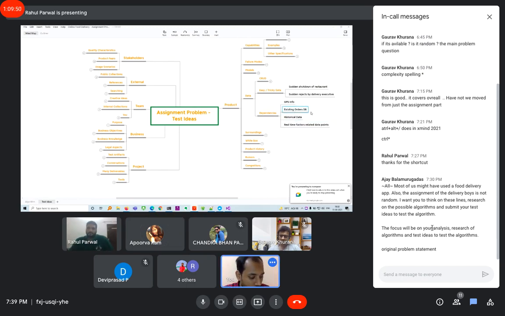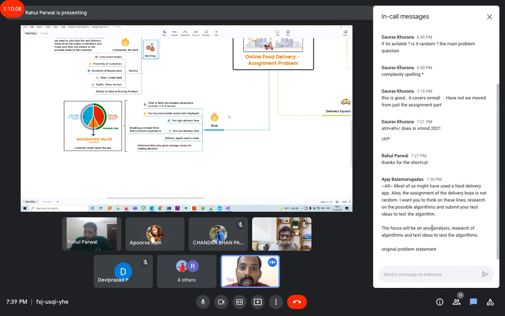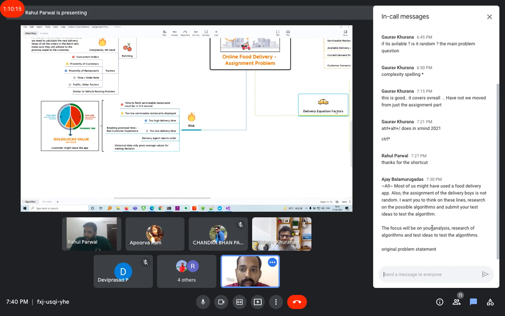Second, time duration between orders. I think that was slightly touched upon when Devi Prasad talked. Third, if you remember, even before I order, I know that from X restaurant, it will take 20 minutes. There is no delivery executive assignment yet. What do you call this part as? Restaurant serviceability time?